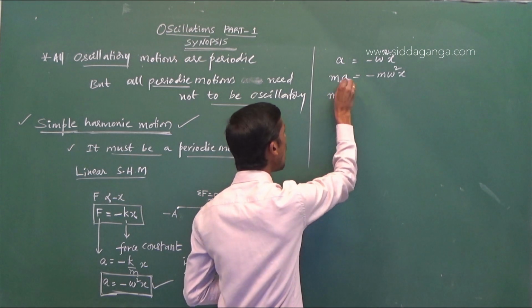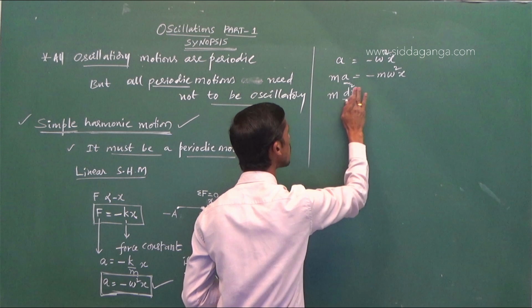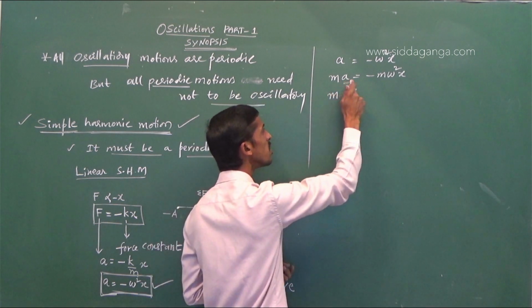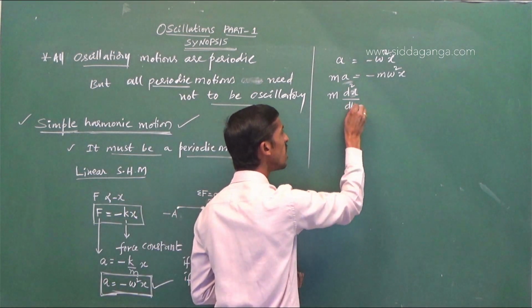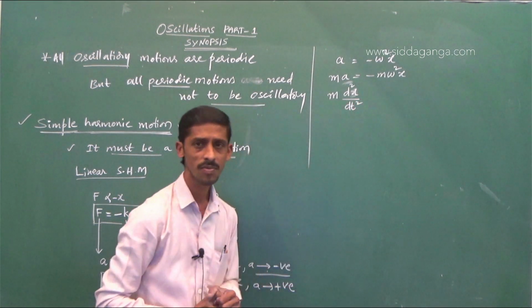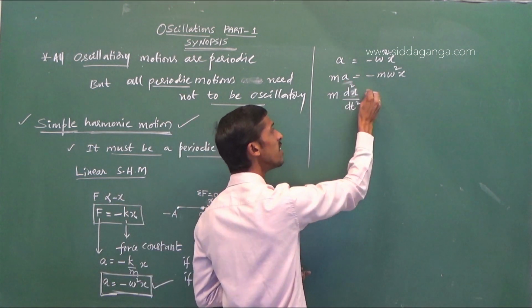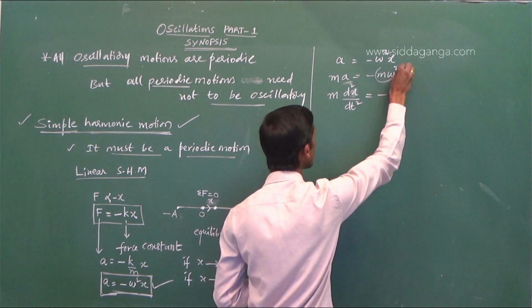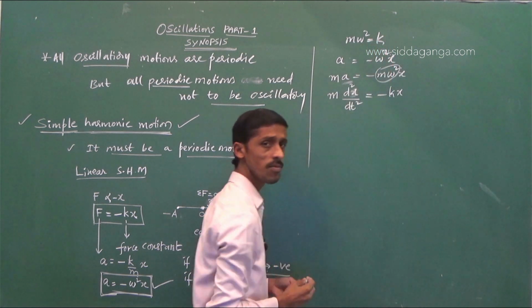So you know, acceleration is the second order differentiation of displacement. You can take x or y. So d square x by dt square is nothing but acceleration, is equal to minus some constant. Here m omega square is nothing but k, the force constant, kx.